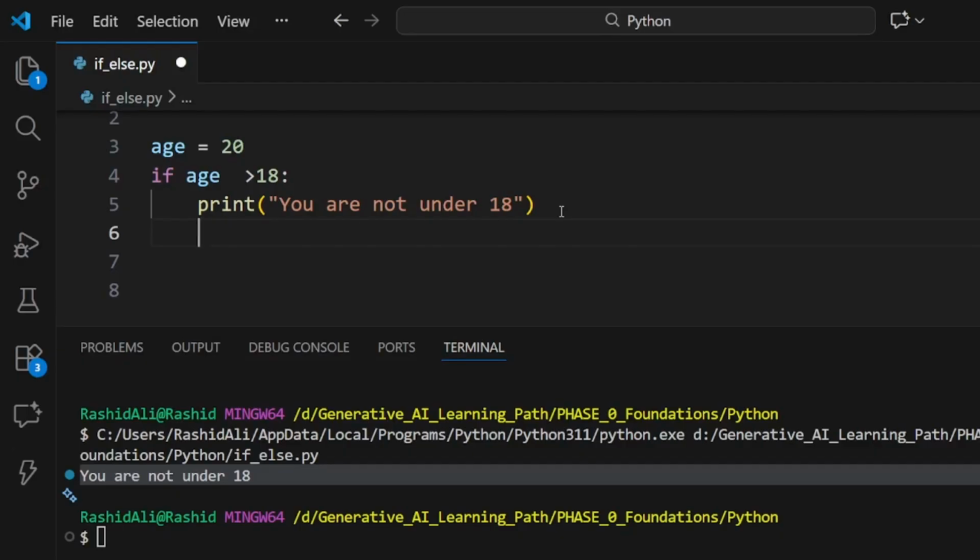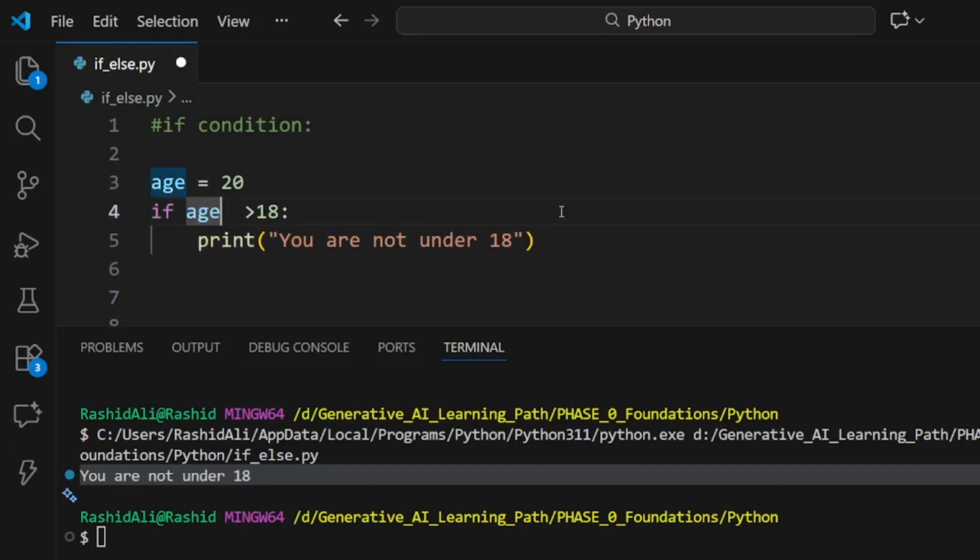That is the first scenario, but what if we want to check more than one condition? Here we can also use logical operators like and, or. If we use and, then it is compulsory to check both conditions before going to the block under it.